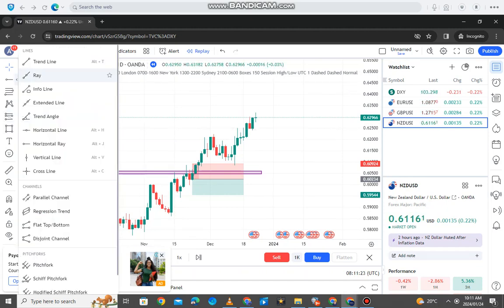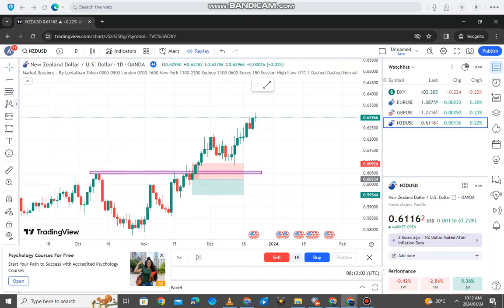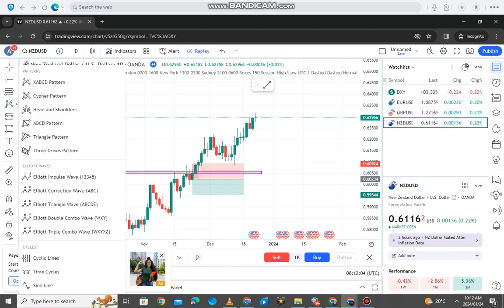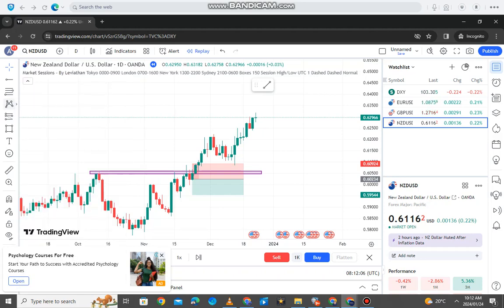Like for me, I like using the trend line. So you can see this star button here. If you click that, that means you are adding this to your favorites, right? So it's going to come here, and then you can just add all the favorites that you want, all the tools that you like. Let me just add the tools that I like using, and then you're going to see how this works, guys. I don't like using the Fibonacci's and everything like that.